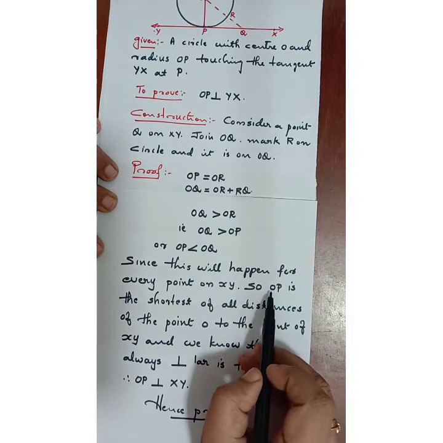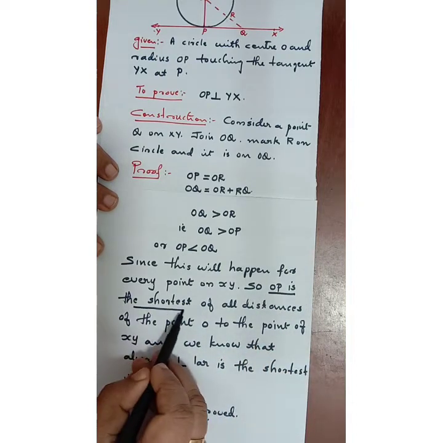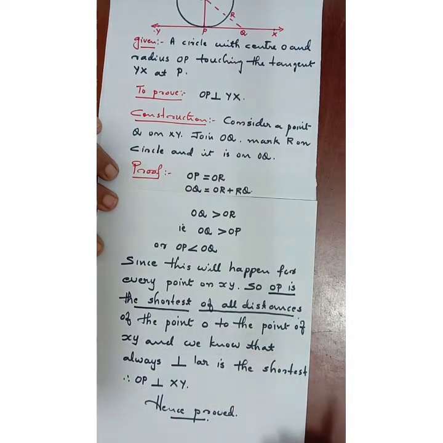OP is the shortest of all distances, and we know that the perpendicular is always the shortest. So what do you understand? OP is the shortest and the perpendicular is the shortest. That means OP is perpendicular to XY. That is, the radius is perpendicular to the tangent. OP is the radius, XY is the tangent. The radius OP is perpendicular to the tangent at the point of contact. Hence it is proved.